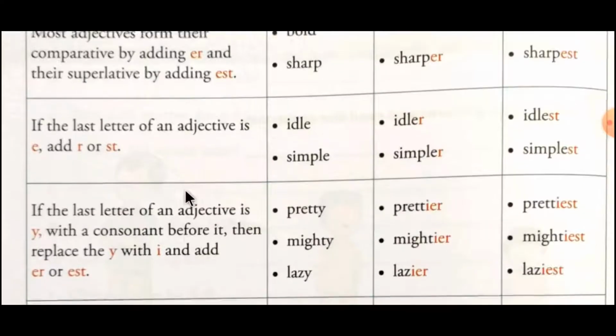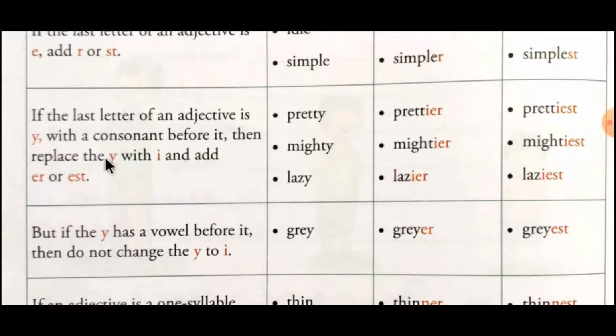Now let's start the next rule. If the last letter of an adjective is Y with a consonant before it, then replace the Y with I and add ER or EST. Students, to understand this, we have to look at the positive degree. The first adjective is pretty. Here Y is at the end of the adjective and it is preceded by a consonant, that is T.